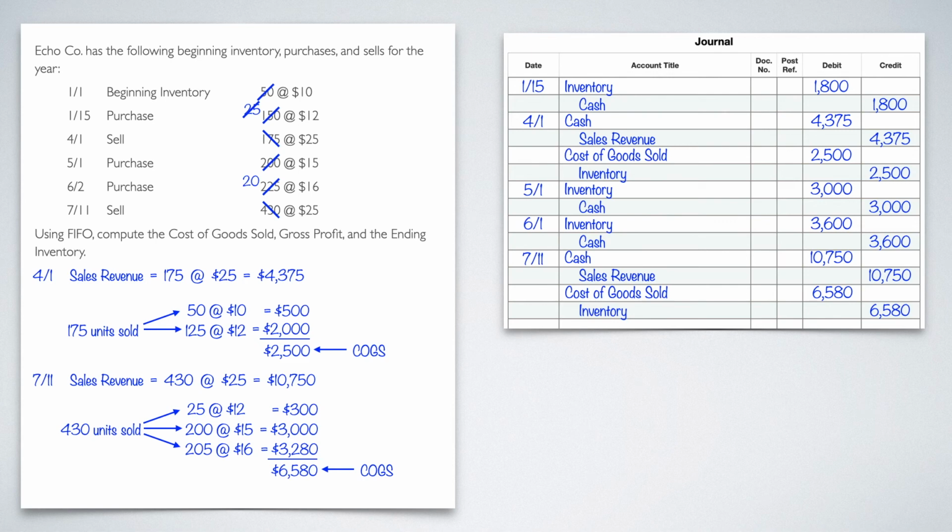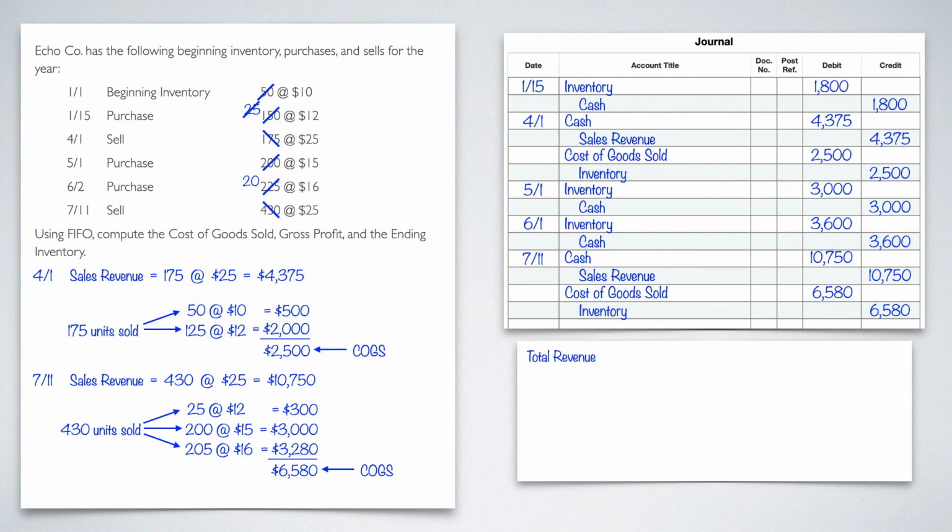But remember, the question asked us to find the COGS, the gross profit, and ending inventory. So let's do that now. Before I get into that, I'm also going to find one other thing. It's going to give me some extra help when I find the gross profit, but I want to know my total revenue as well. When you're finding total revenues or total COGS, all we're doing is looking at the line items in our journal entries where it says, in this situation, sales revenue, and adding them up.